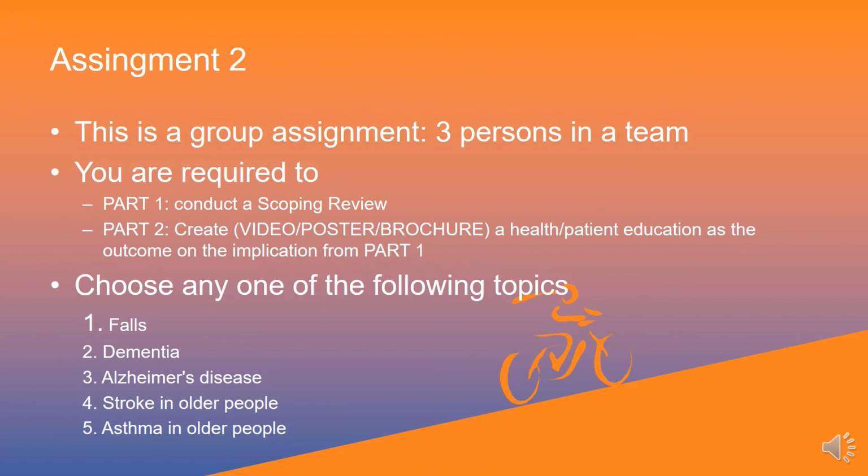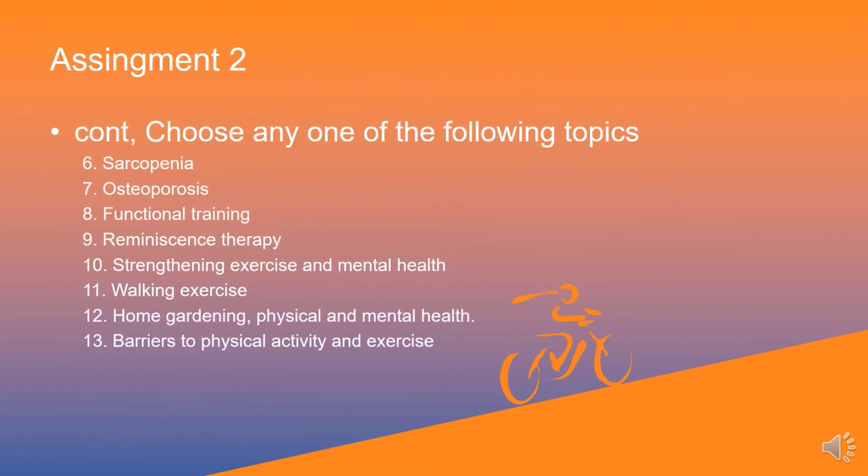Okay, and you must have review questions. Okay, at least 3 to 5 review questions. Okay, a minimum of 3, maximum of 5. Okay, so topics that you need to cover, examples: falls, dementia, Alzheimer's disease, stroke in older people, asthma, or maybe you want to do COPD in older people, sarcopenia, osteoporosis, other topics that are defined as geriatric syndromes.